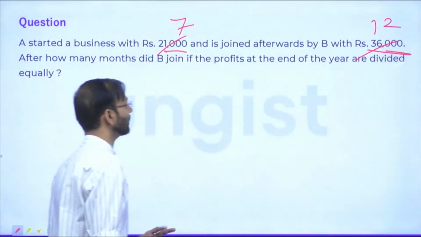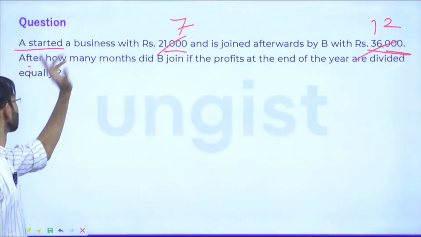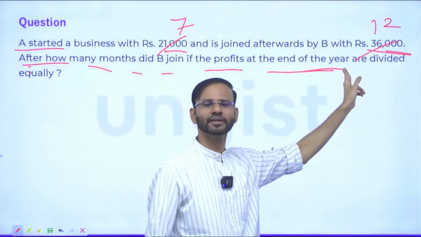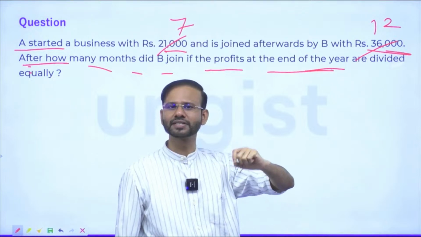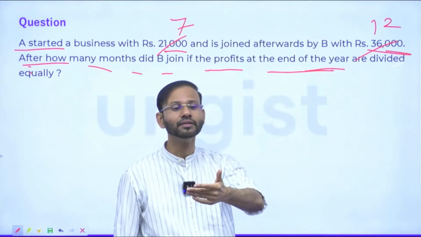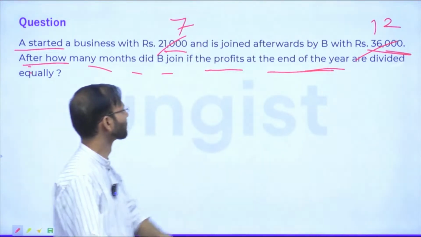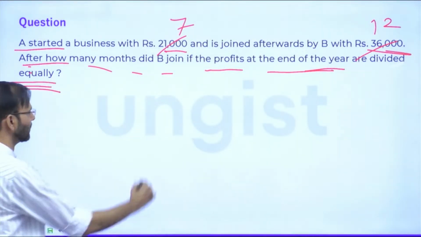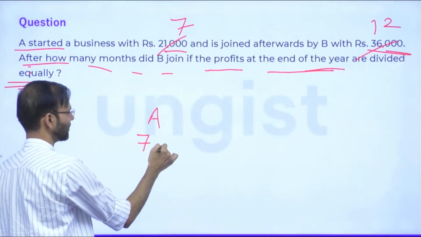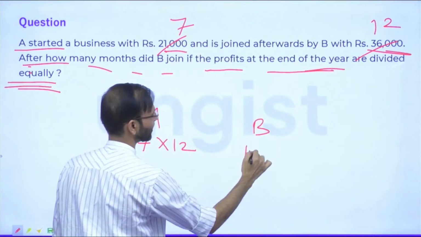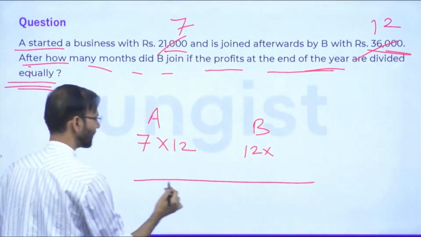The question is saying A started a business. After how many months did B join? It means A started the business and he was there in the business for 12 months, right? At the end of the year, the profit was divided equally, guys. So A is 7 into 12 and B is 12 into something, but they are equal.